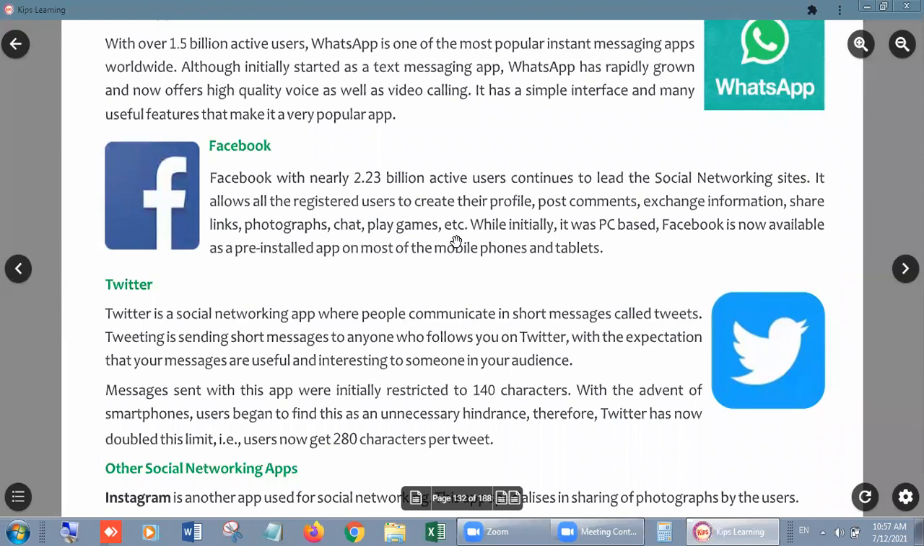While initially it was PC based, Facebook is now available as a pre-installed app on most mobile phones and tablets. When Facebook launched, it was only for computer, PC or laptop. But nowadays the app is already installed in any phone. We just have to update the app after purchasing the mobile.